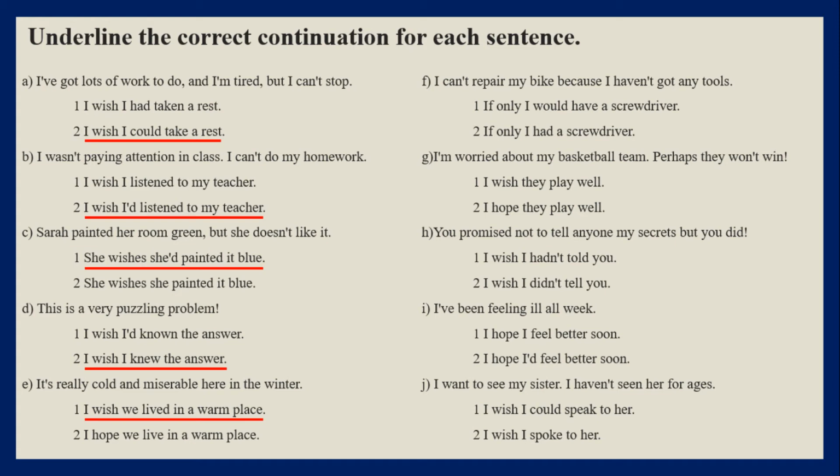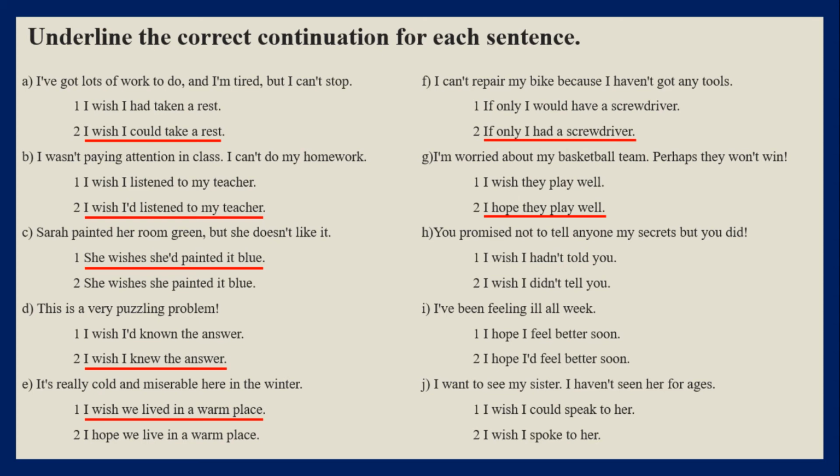F. I can't repair my bike because I haven't got any tools. A present situation, if only I had a screwdriver. And for more emphasis, we are using if only instead of I wish. G. I'm worried about my basketball team. Perhaps they won't win. We're talking about a future situation. So I hope they play well, because we cannot use I wish plus present simple. But we could use present simple following I hope, to hope for something to happen in the future.